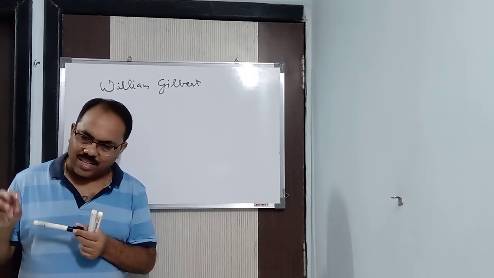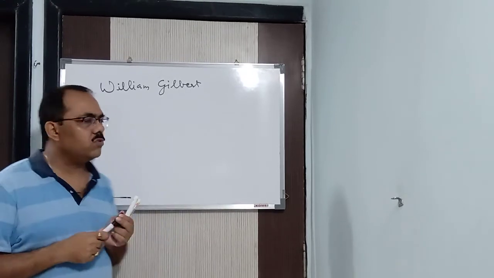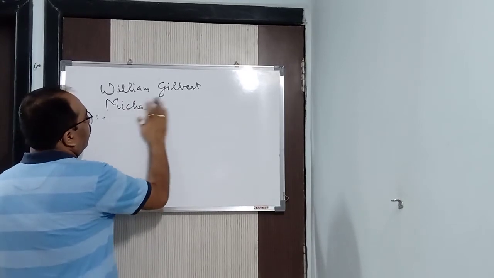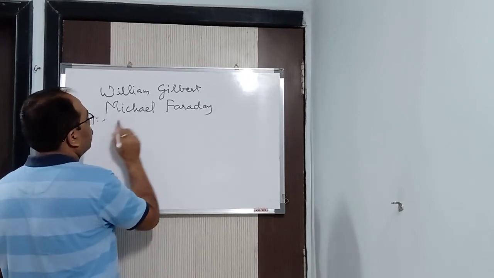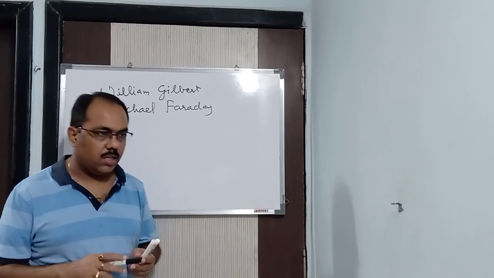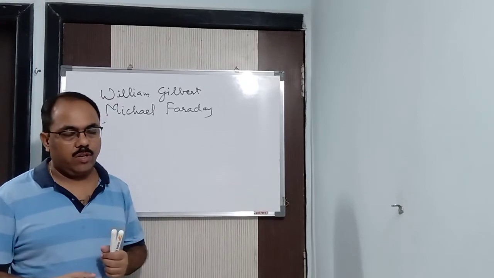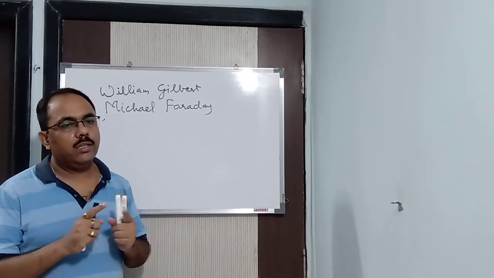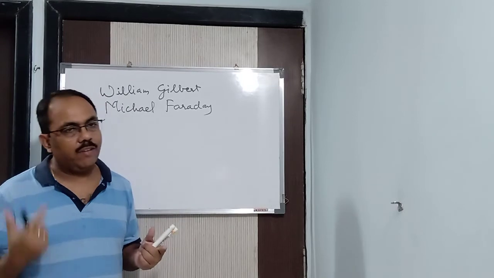At the same time, another scientist, Michael Faraday, was there. He took an electrolyte solution and passed electricity through it. When he passed electricity, he saw that at the two electrodes opposite charges were developed, one positive electrode and another negative electrode.